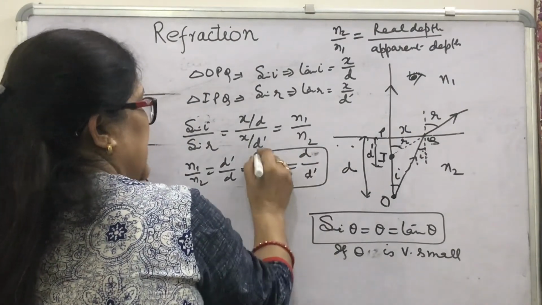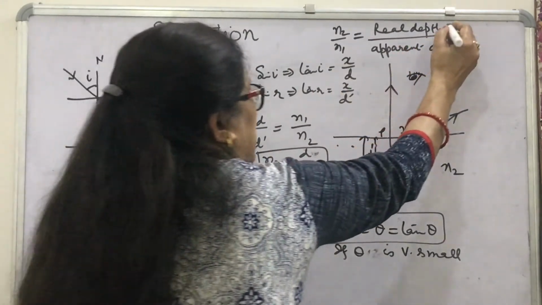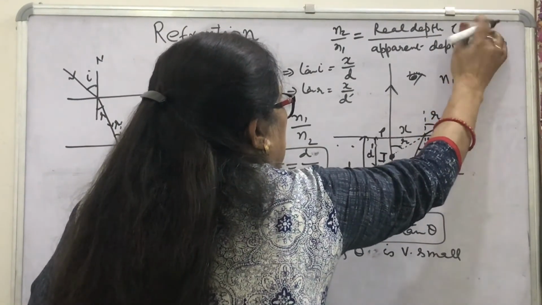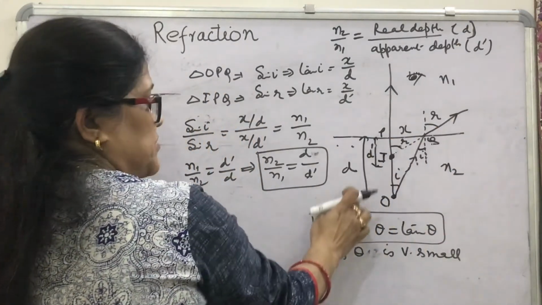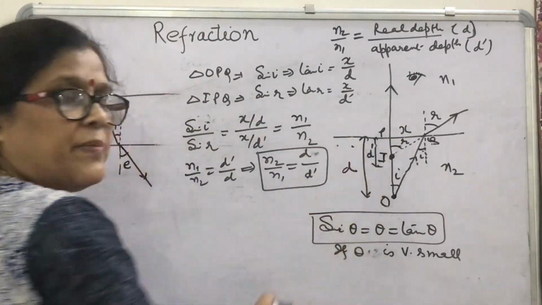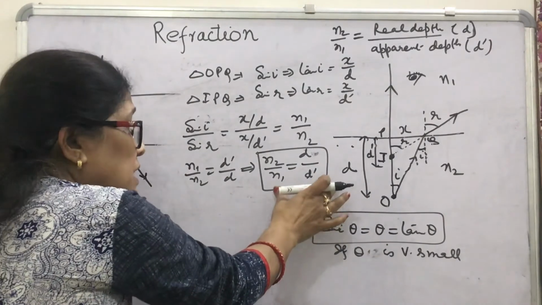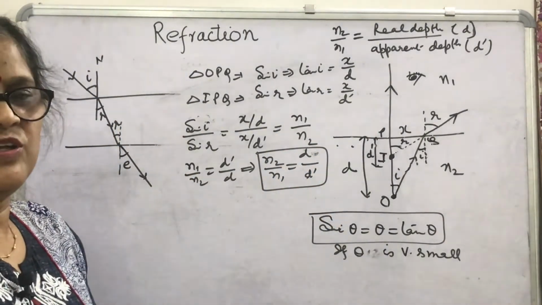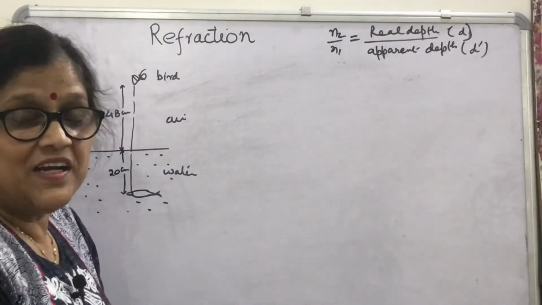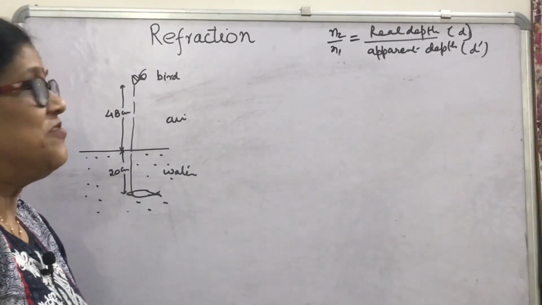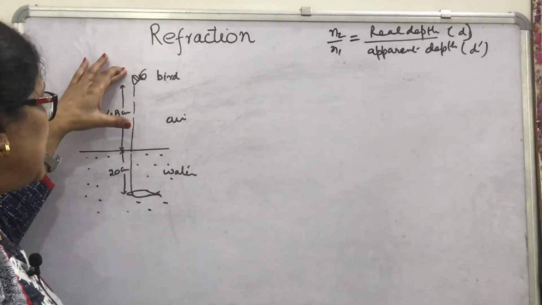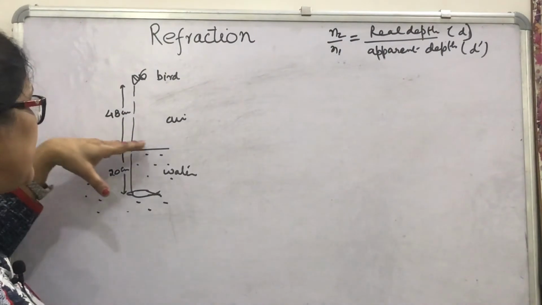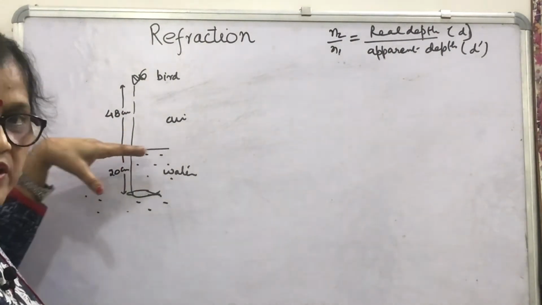Whatever we have read here, real depth is d and apparent depth is d dash. We have shown here this is real and this is apparent. Now let's see how this relation is useful in calculating various interesting things. Let's see a very interesting case in which a bird is flying at the height of 48 centimeter from the surface of water.